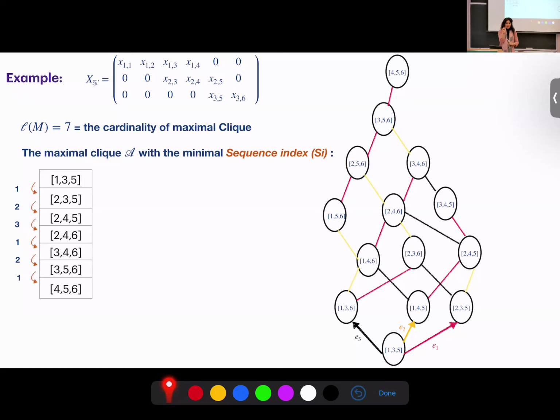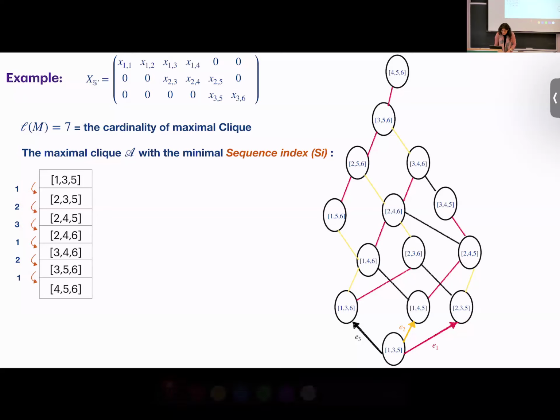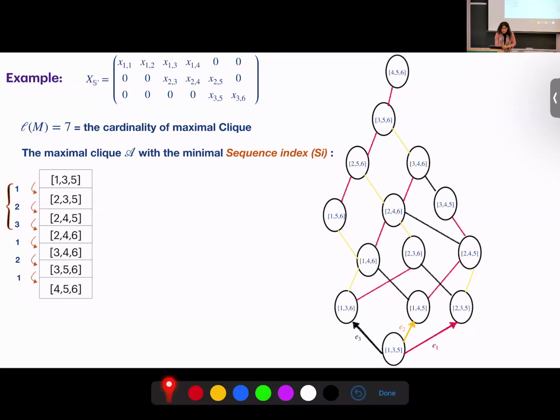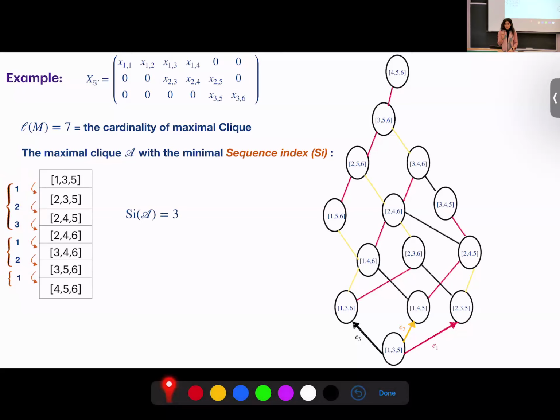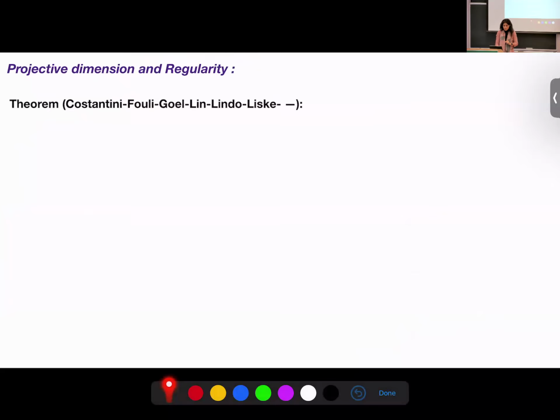But what is important here? This is a strictly increasing index. In each step that you are going up, take the smallest possible one. If you do this, you have 1 strictly increasing sequence, then 2 strictly increasing sequences, and then 3. So 1, 2, 3 is a sequence index, and this is the minimum possible one for this matrix. And this is the maximal clique that gives you the projective dimension.